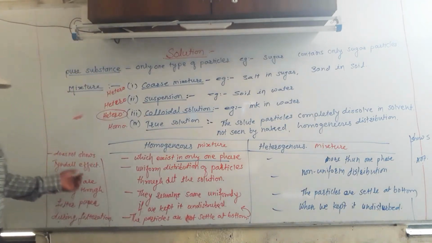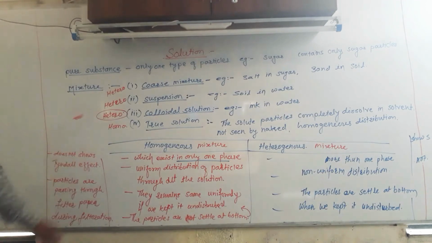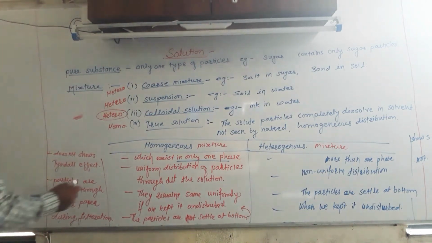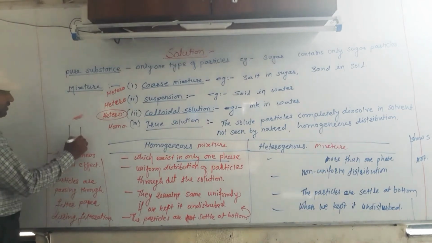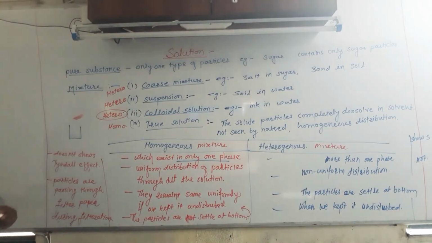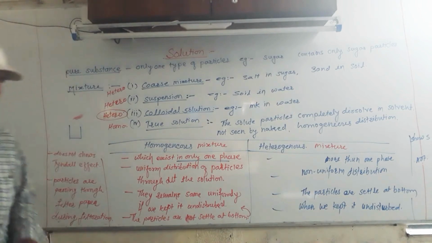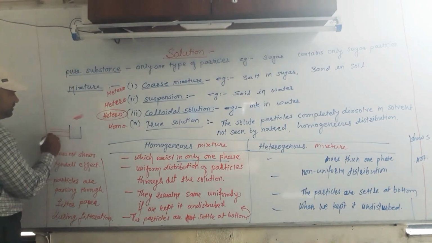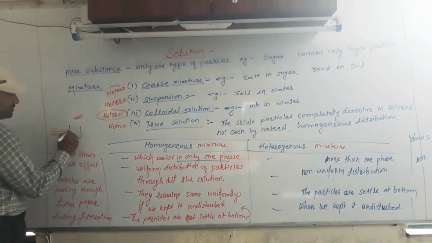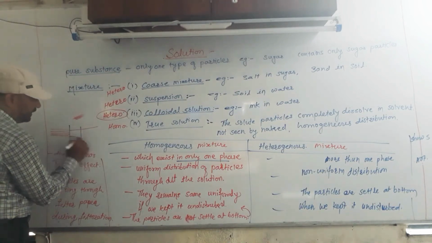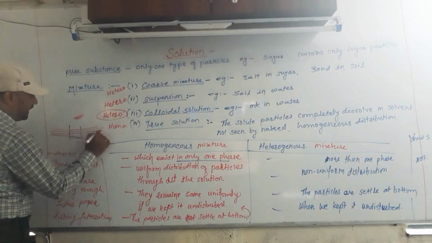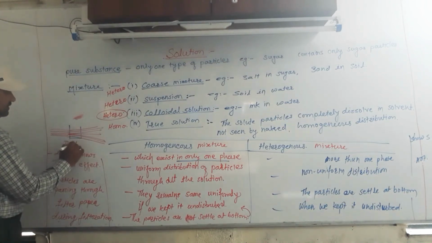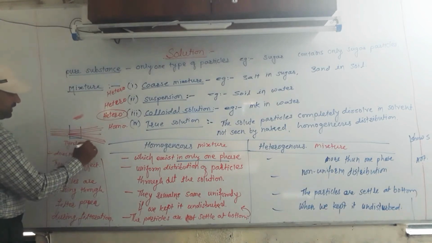And last one, it does not show the Tyndall effect. Tyndall effect means scattering of a beam of light through the solution due to the particles. Suppose there is a beam of light passing through the solution, and the path of the light is scattered, then it is called the Tyndall effect.